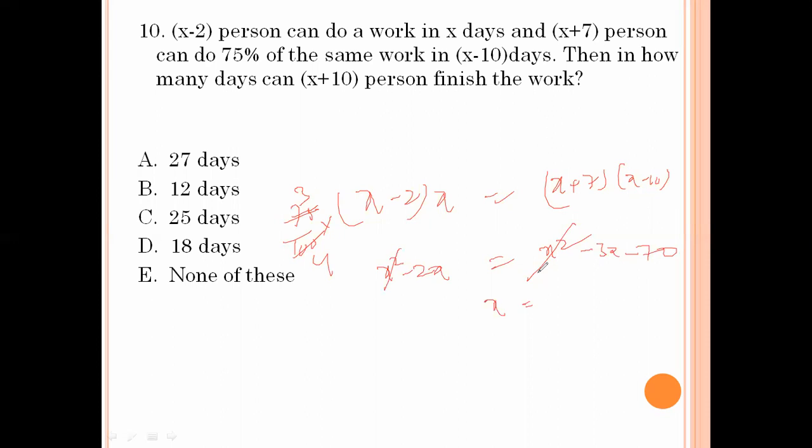So 2x equals 3x plus 70, x equals minus 70. So here a calculation mistake is there.